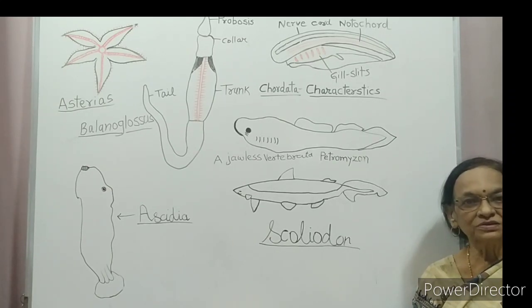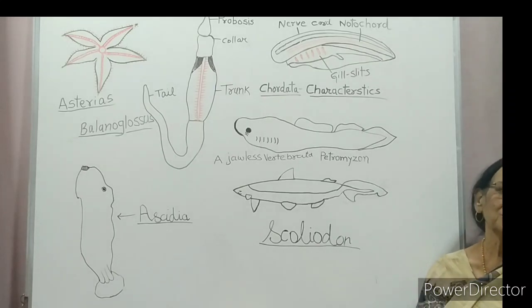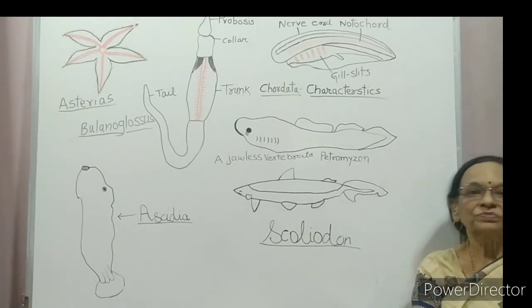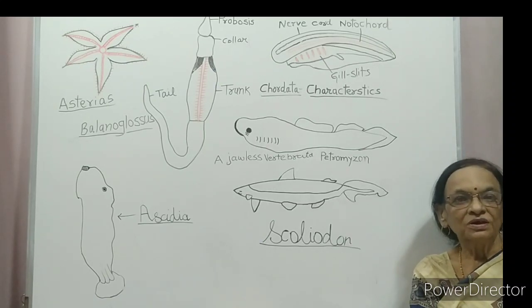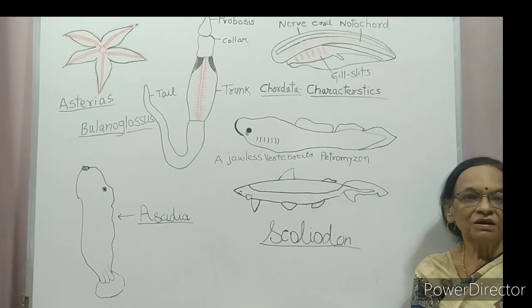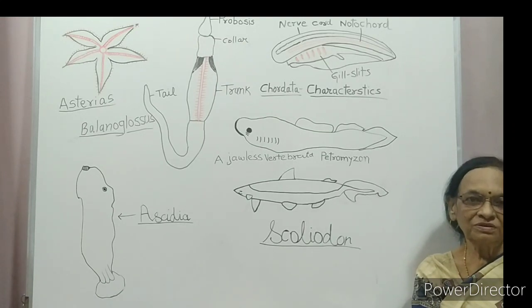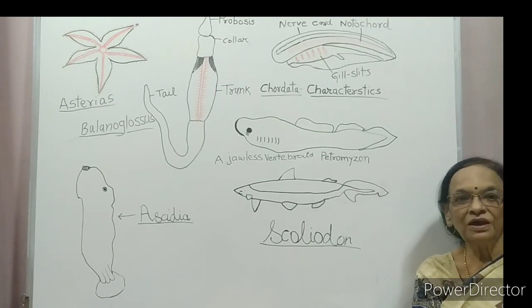Chondric means cartilaginous. Ichthyes means fishes. Chondrichthyes are fishes having an endoskeleton of cartilage.